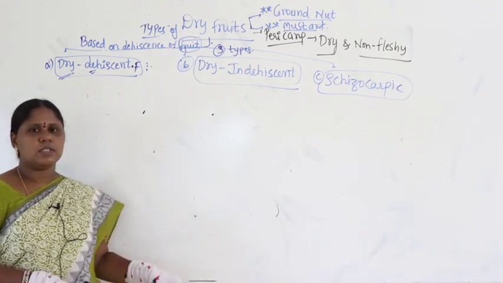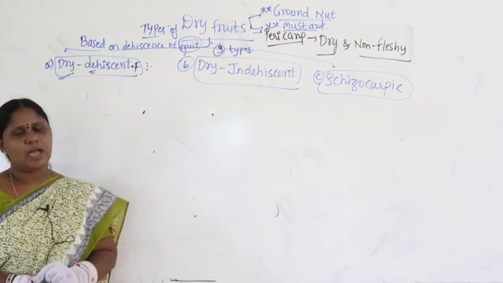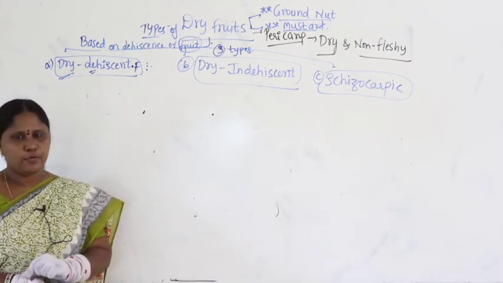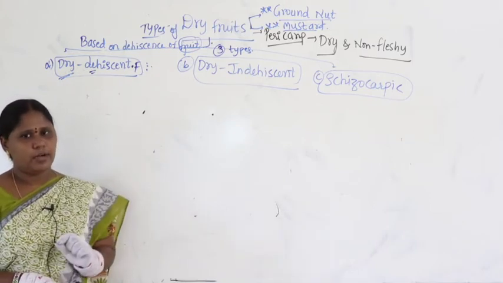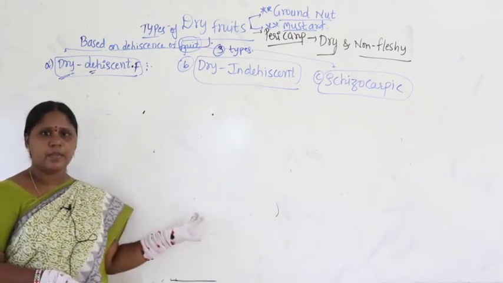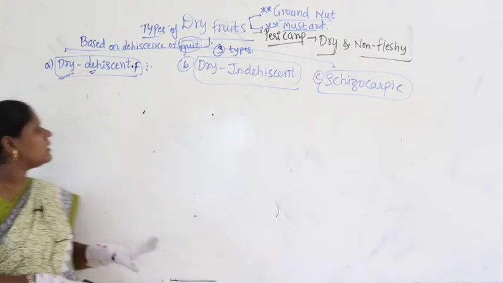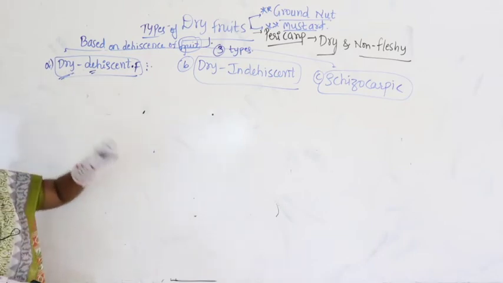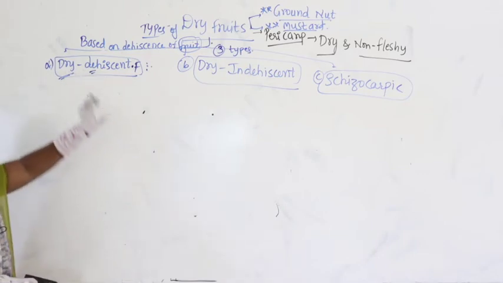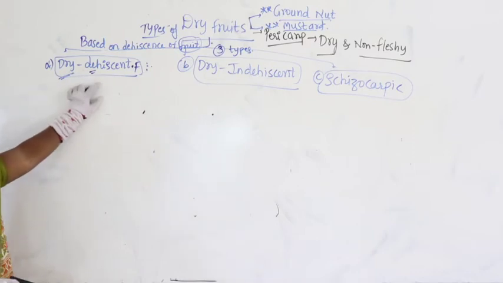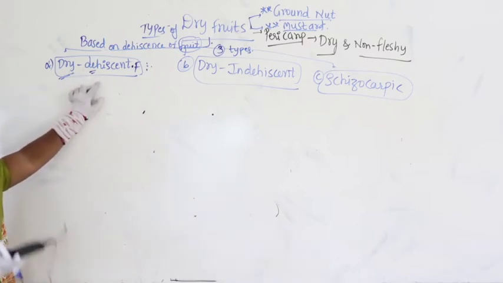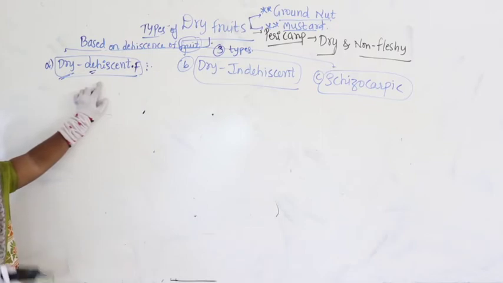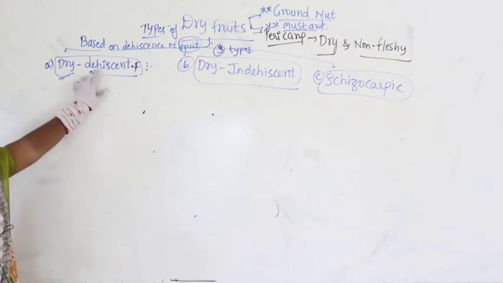But in each fruit, you have to remember, among the examples we have discussed so far, which part is edible and what type of fruit that is an example for. That is very, very important. For that I will give you one table that we will discuss at the end of the class. Now coming to dry dehiscent fruit, based on the dehiscence of the fruit, they are divided. A fruit which can be dehisced, which can be broken or split, is called a dry dehiscent fruit.